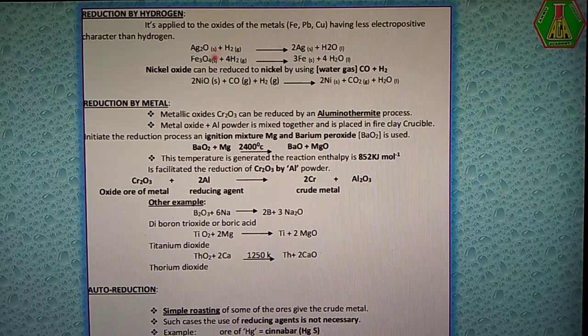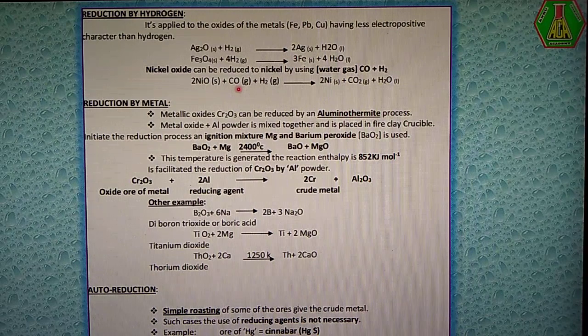Very clear? Similarly, iron oxide also. Here a special concept is present. The third one is special. We are not able to use hydrogen gas directly. Here the hydrogen gas is mixed with carbon monoxide. That's why it is called water gas. They ask this under 1 mark. The following combination is called water gas. It is nothing but carbon monoxide and hydrogen mixed together. Such a mixture is called water gas.